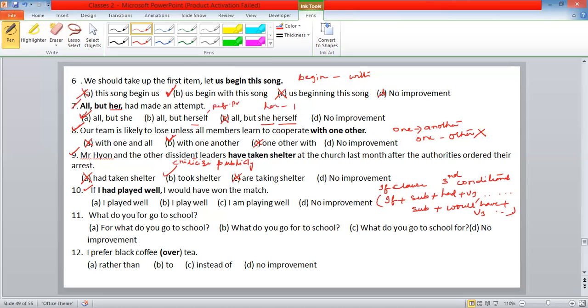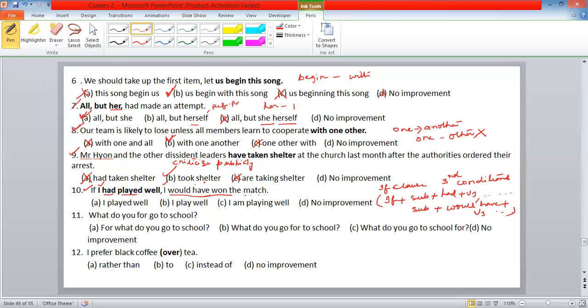If clause, third condition. If plus subject plus had V3. Okay, comma, again subject plus would have plus V3 form. See here, after if the subject is clear, then had plus V3, then again subject, then would have plus V3 form, the remaining part of the sentence.